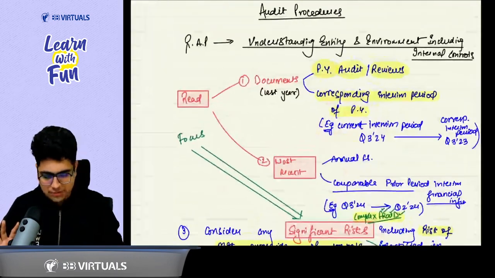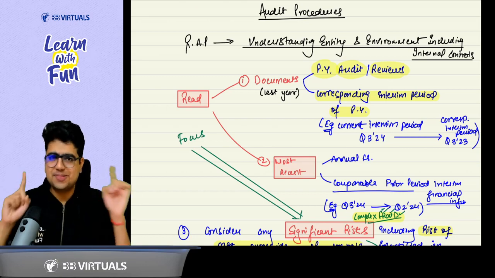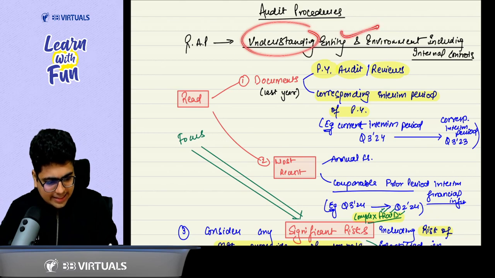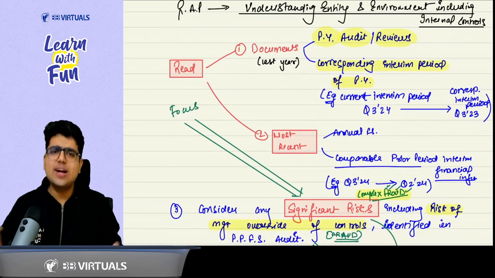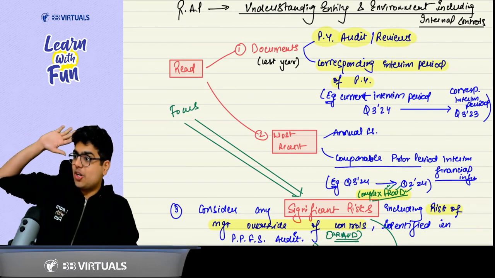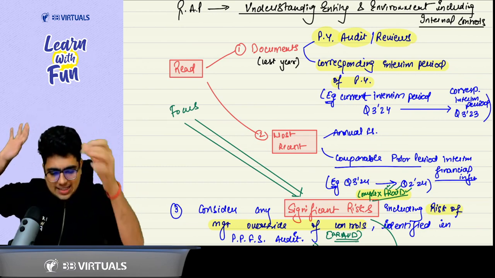Let's go one by one. If I talk about the audit procedure, what was the first procedure? Risk assessment procedure. What do you do via risk assessment procedure? Understand the entity and environment, including the internal controls. Yes, sir. How do I understand? Read. Read what? Past year document and the latest document.